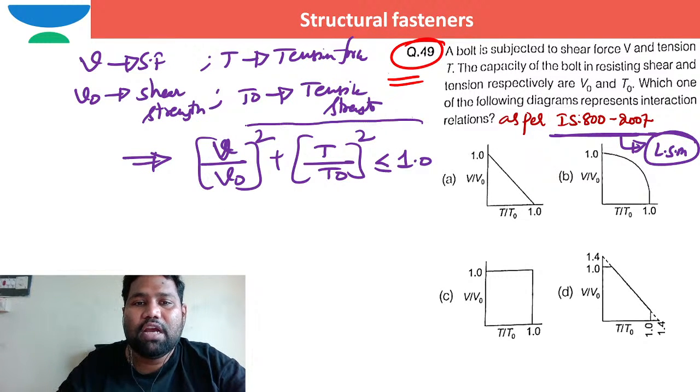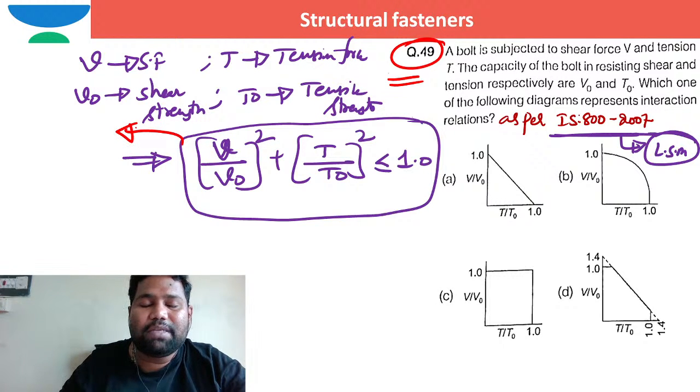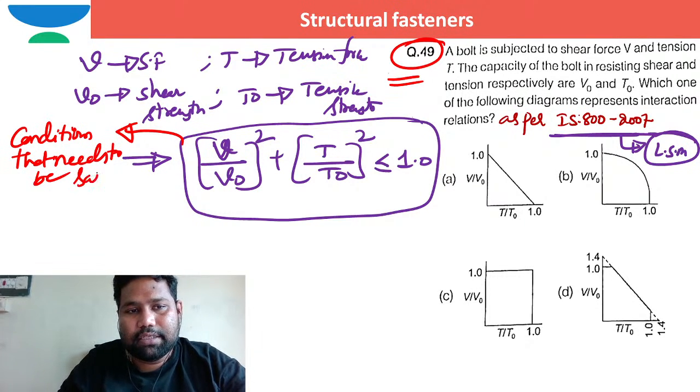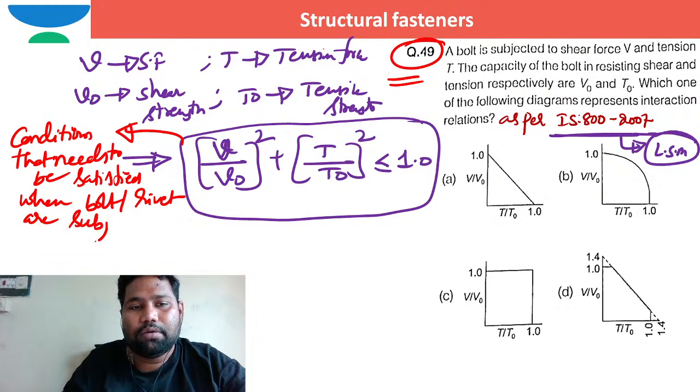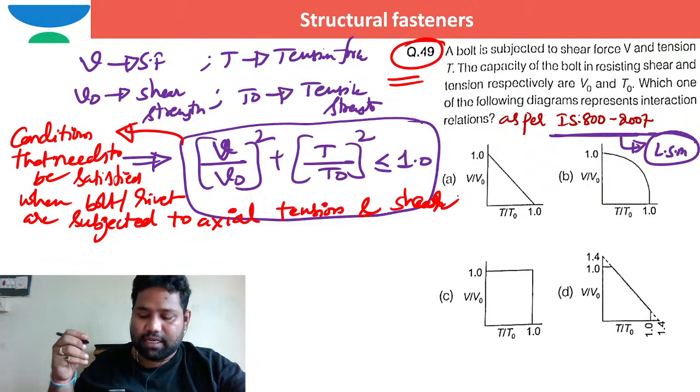This is the interaction equation, the condition that needs to be satisfied when bolts or rivets are subjected to axial tension and shear.